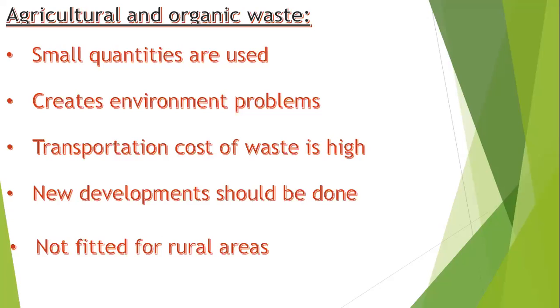The transportation cost will also be high, and this waste should be transported away from where people live, and safely disposed of in rivers or oceans or some places not occupied by people, right? If it is not safely disposed of, again it disturbs the environmental balance.